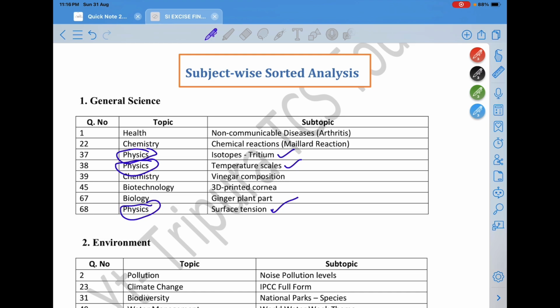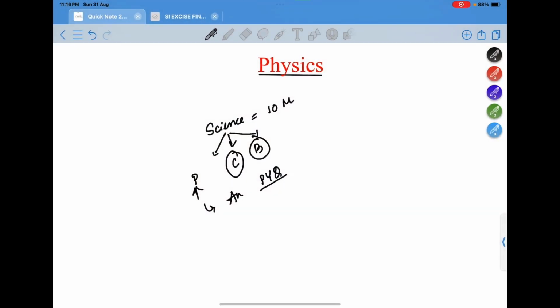Now we need to understand one thing. As I already told in the previous chemistry and biology videos also, for these 2 to 3 marks, studying the rigorous 6 to 10 syllabus for chemistry, physics, or biology, whatever, is not worth it. So we need to narrow down the syllabus. We need to identify the topics which are important from our exam point of view. Now I will discuss important topics.